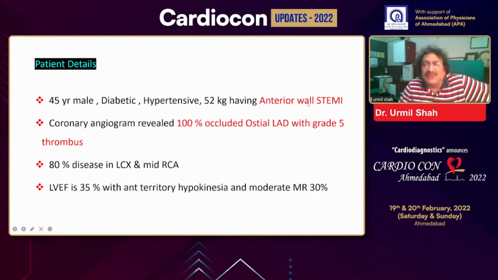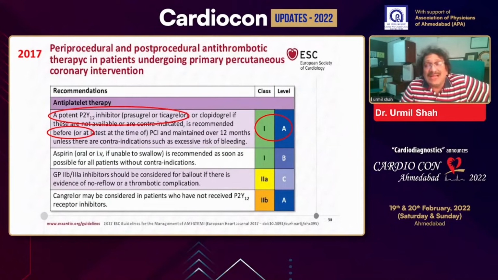Now coming to our patient, who has an anterior wall MI with 100% occlusion. There is also disease in the circumflex. The class 1 indication, according to the latest 2017 guideline on primary angioplasty, is that a potent P2Y12 antagonist has to be given. So I would definitely let everyone know that whenever acute MI comes, usually we give a second antiplatelet agent, and usually it is ticagrelor, because we want the patient to undergo angioplasty. It is a class 1 indication, and normally we give it before that.